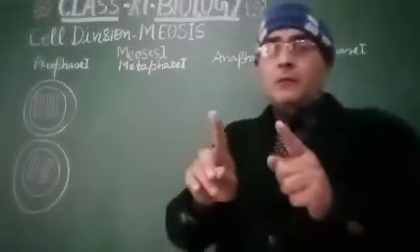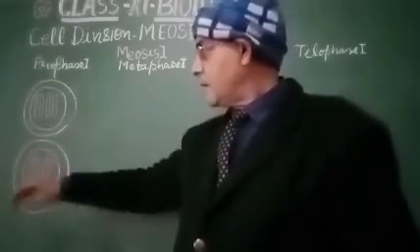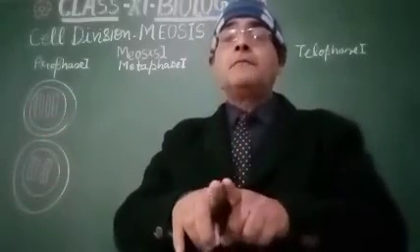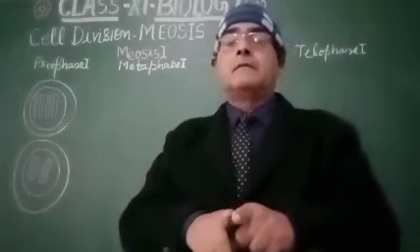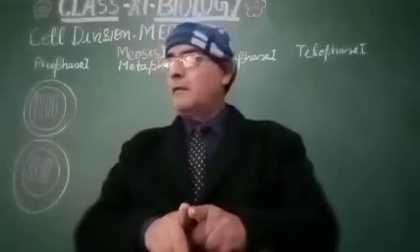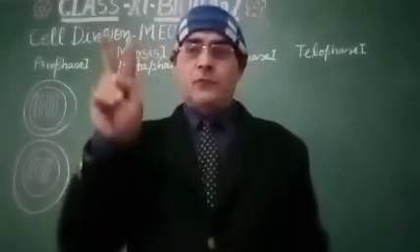So what happens in zygotene and pachytene? First of all, the homologous chromosomes, what you are looking at here, the same color, same chromosomes, they get together to form a bivalent structure.